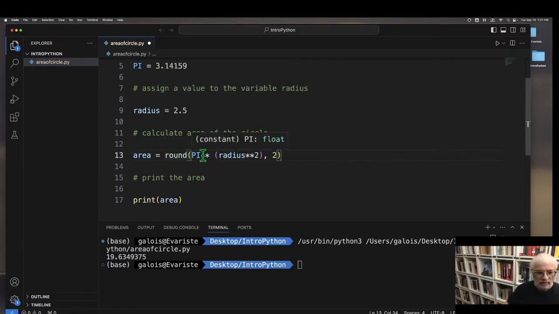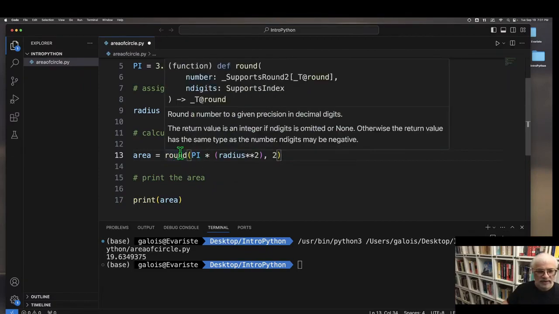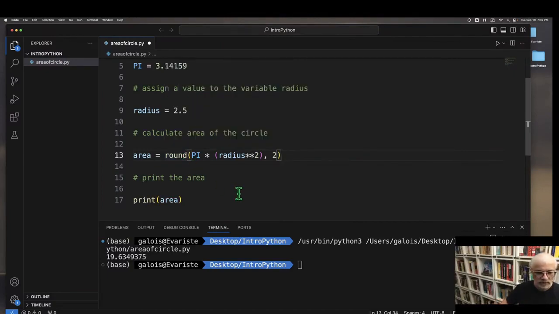And when I hover over it, it gives me a little bit of information about what it's expecting. So this is a function that takes 2 arguments. The first argument is the number that I want to round, and then the number of digits that I want to round to. So we're going to round the calculation to 2 digits using the round function. That's a built-in Python function that we're going to utilize.